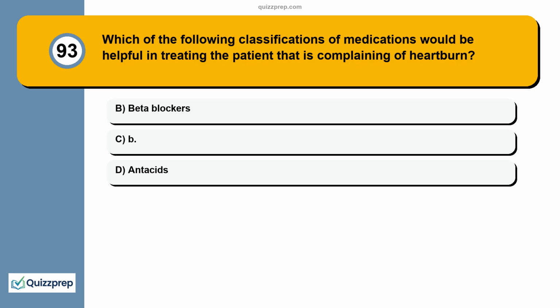Question 93. Which of the following classifications of medications would be helpful in treating the patient that is complaining of heartburn? A. Beta blockers. B. Antacids. C.